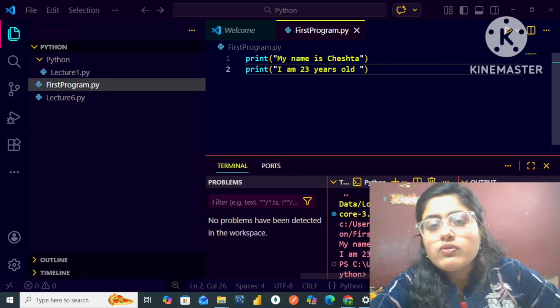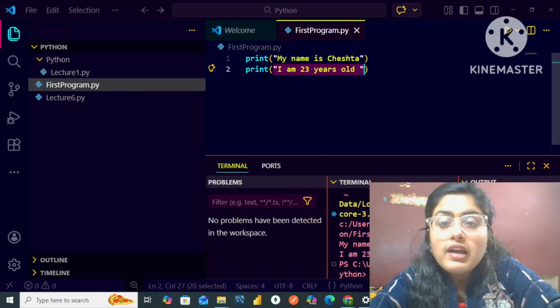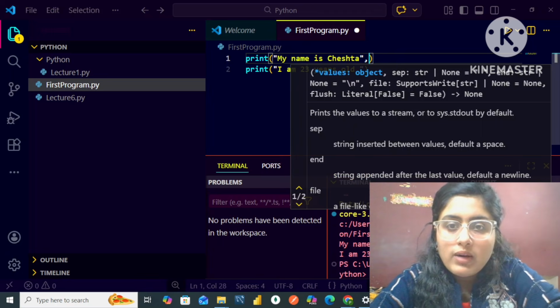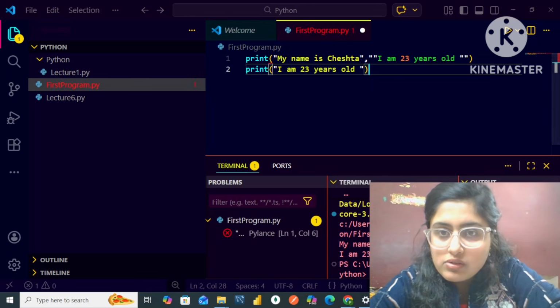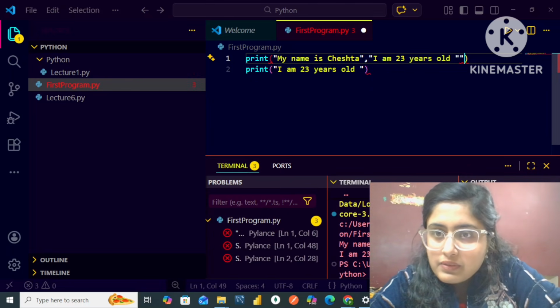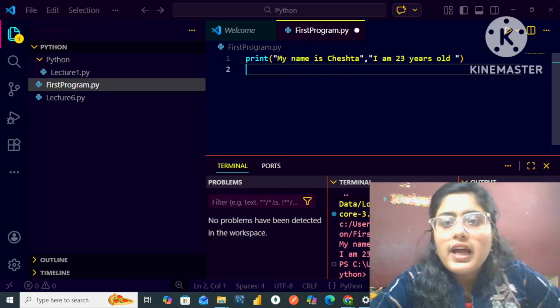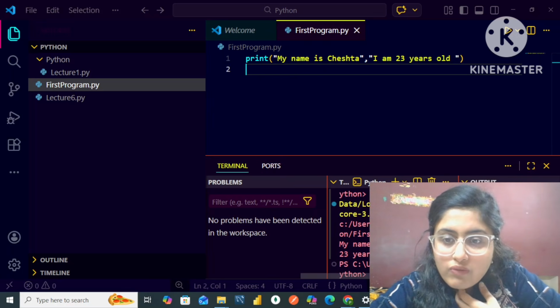So if I copy this code and write these two lines in a single line, I will write it by putting a comma, then I will write my second line, that is, I am 23 years old. If I run my code now, you can see that both of my lines are printed in a single line.